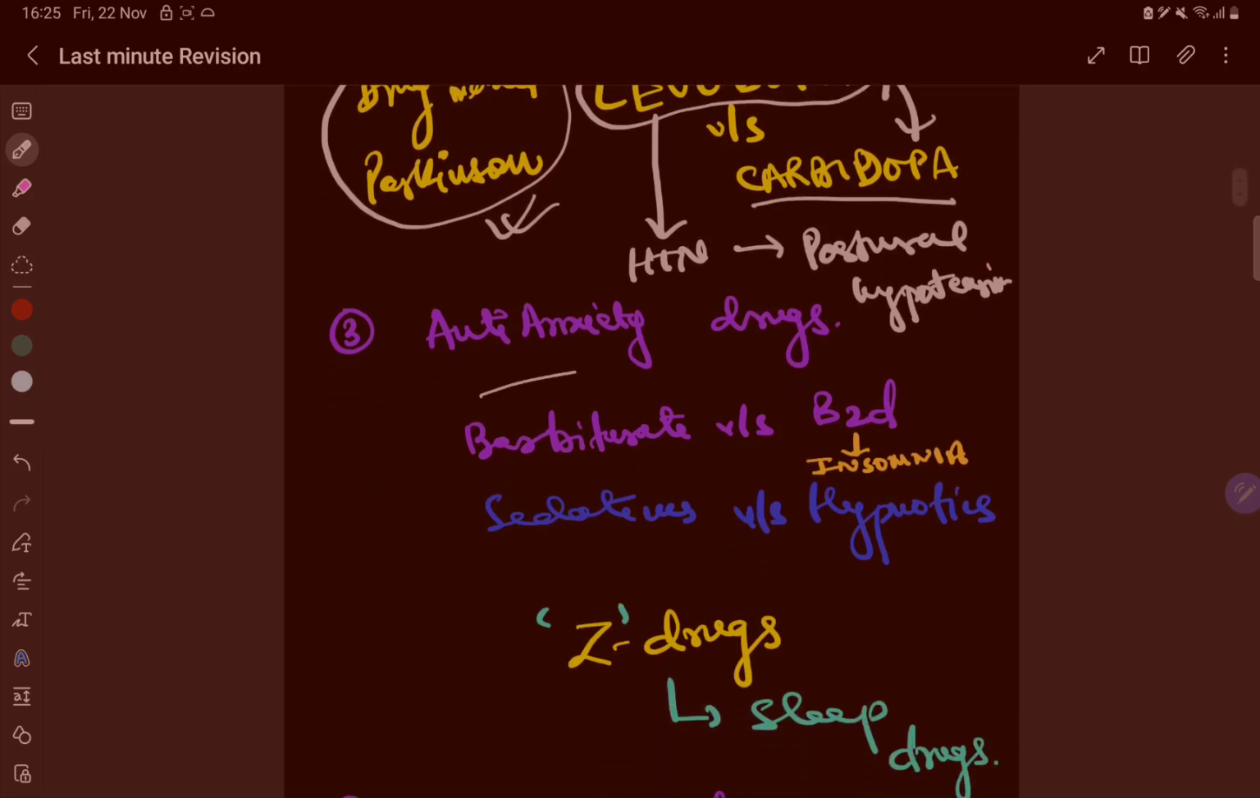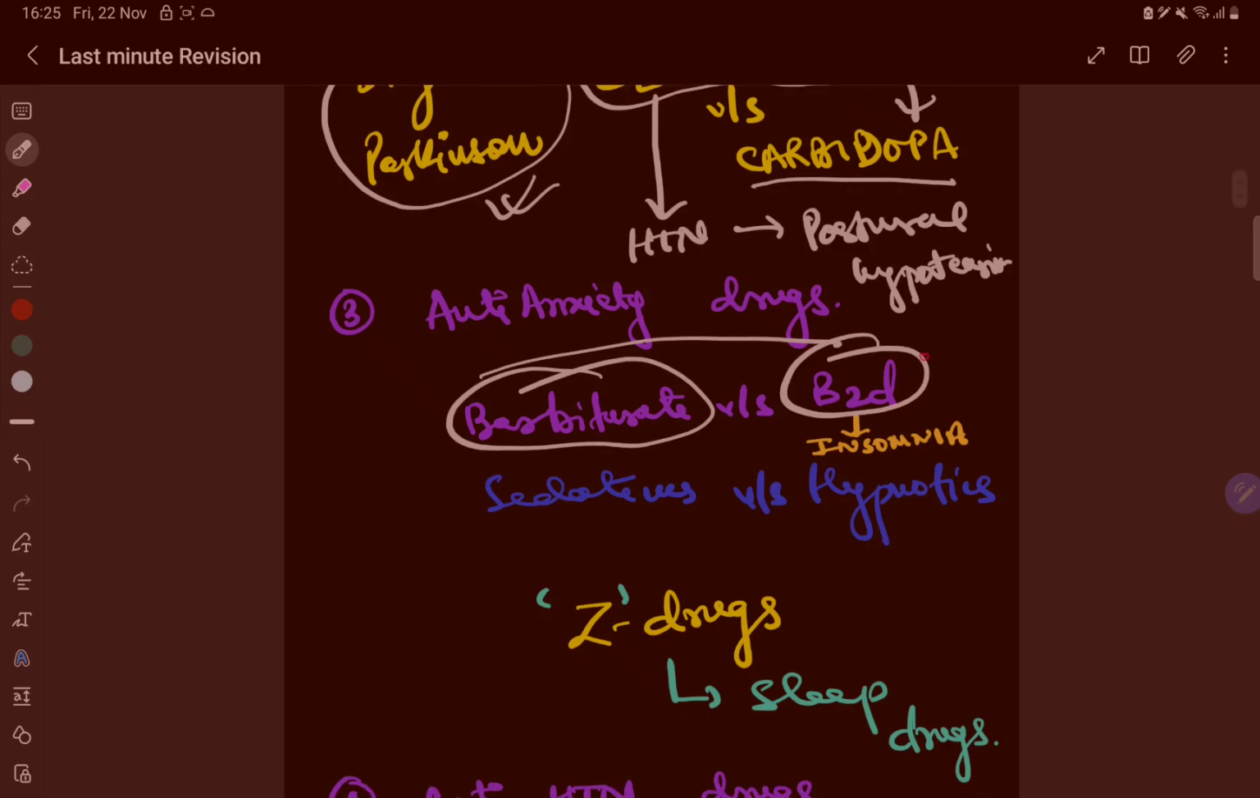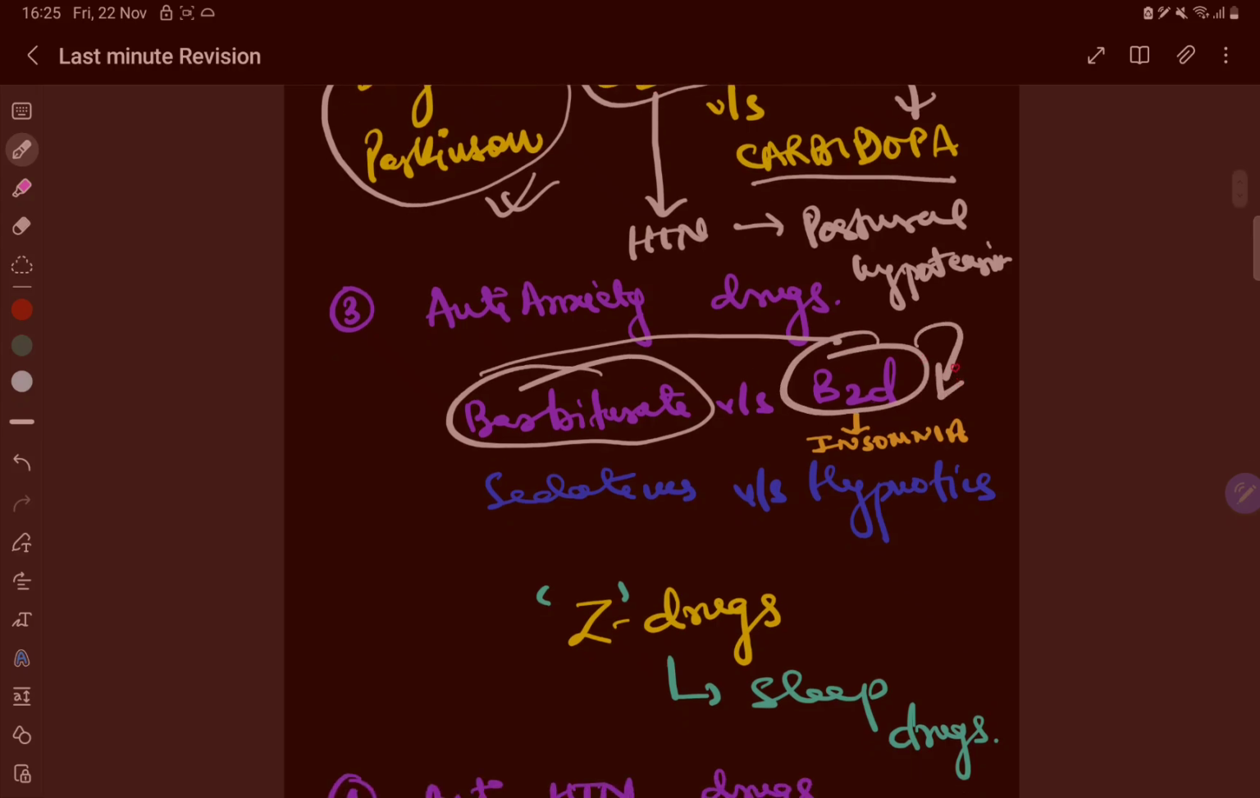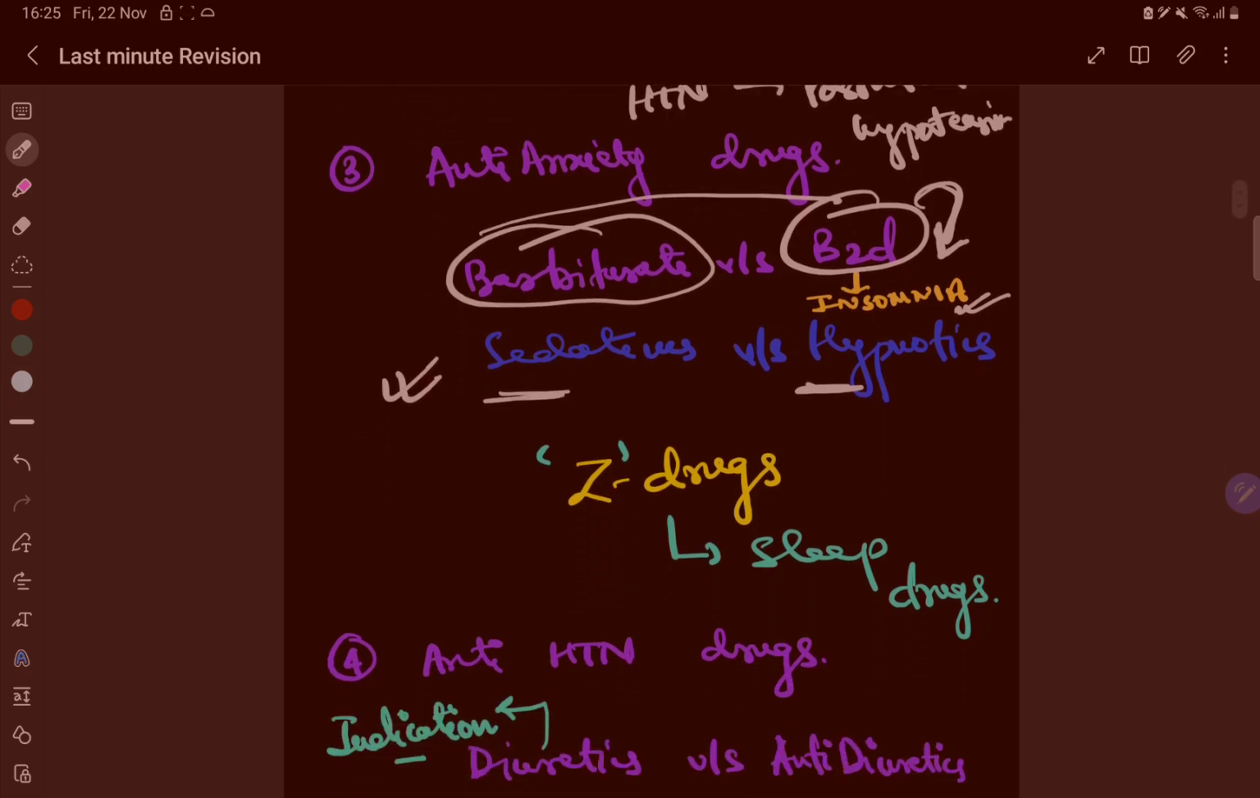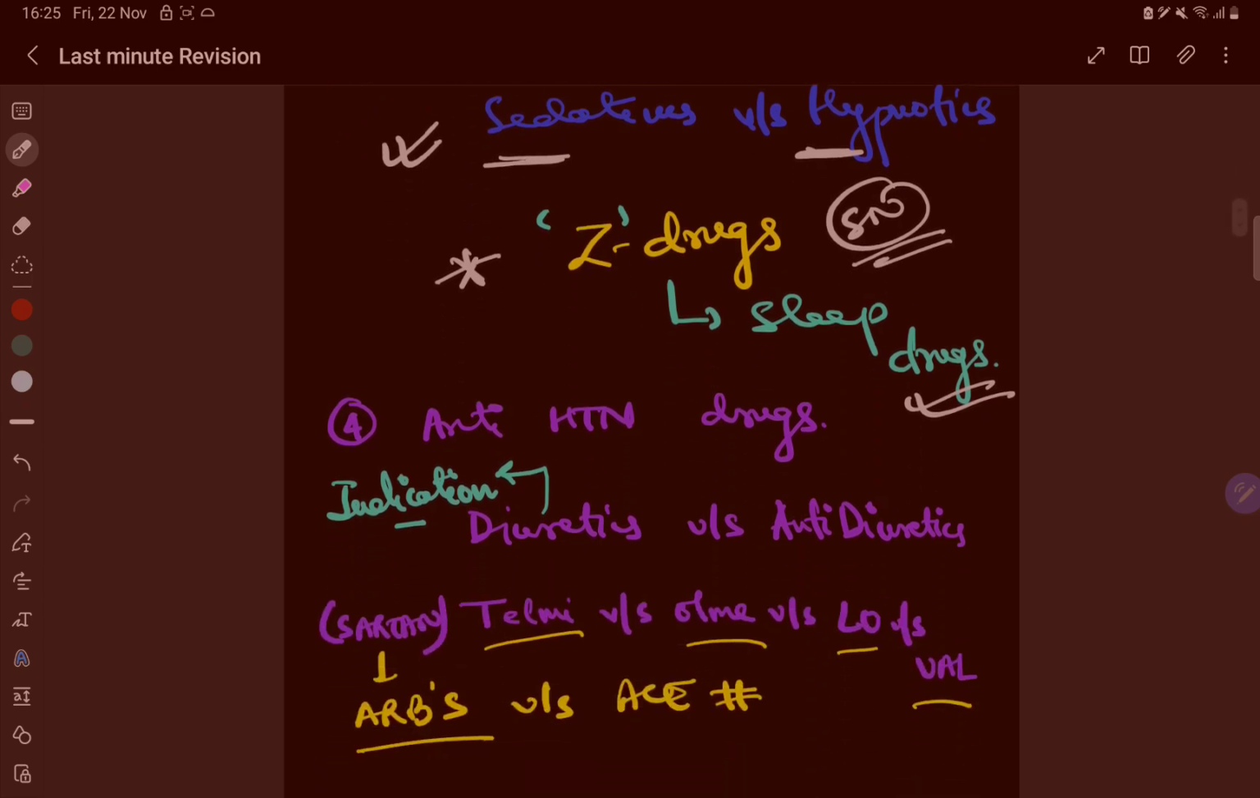okay. Now anti-anxiety drugs, so barbiturate versus the benzodiazepine. So what are the benzodiazepine drugs which are used for insomnia? It's important. So it can be asked directly in the Viva. Now sedatives and hypnotics, okay, can be asked to differentiate between both of them, right. Now a new class of drugs, Z drugs, can be used as a short note. So these are sleep drugs, okay, with very few side effects.